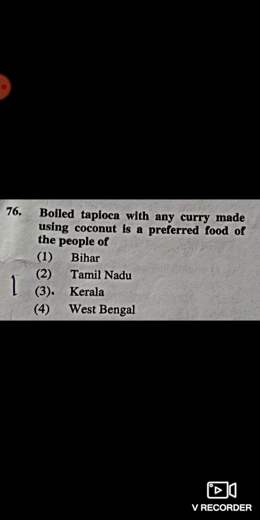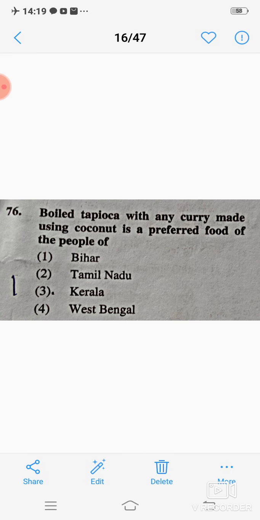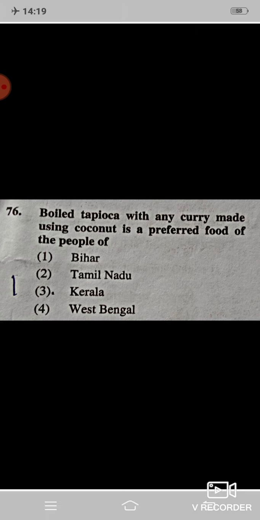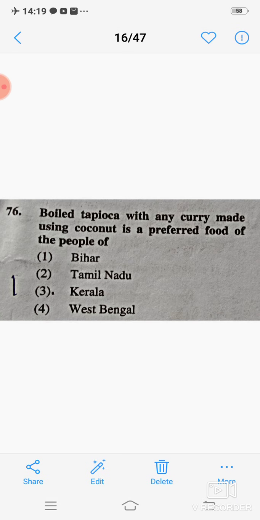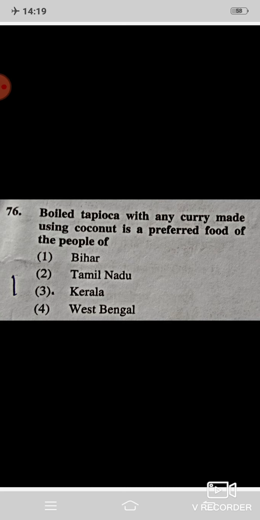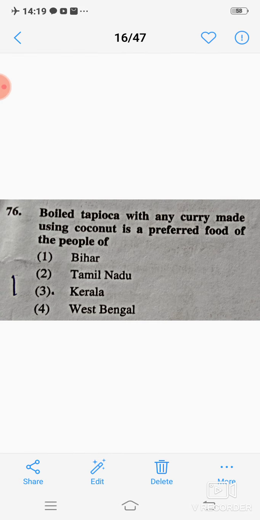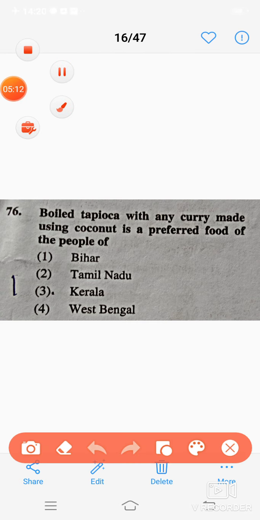Next question: boiled tapioca with any curry made using coconut is a preferred food of the people of? Correct answer is 3, Kerala.